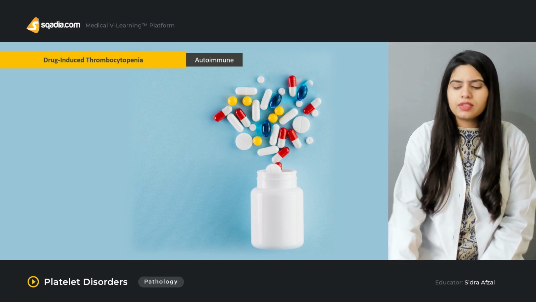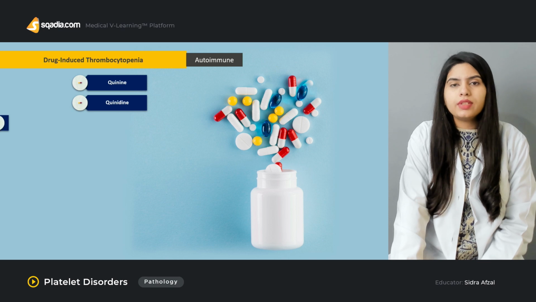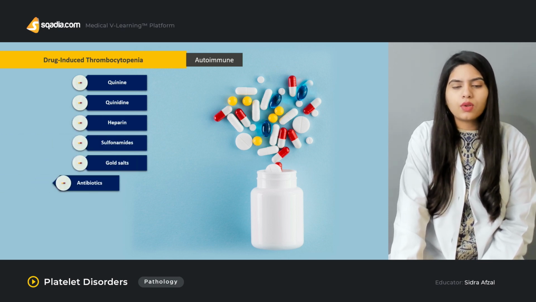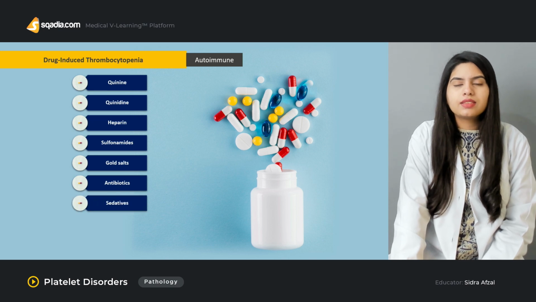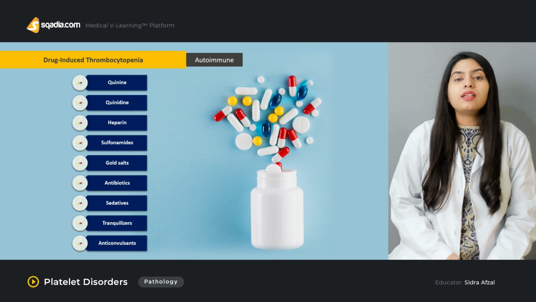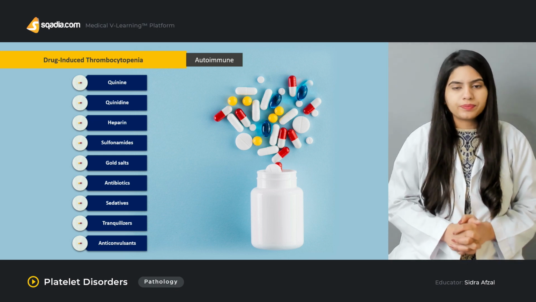There are so many drugs that are responsible for causing it, like quinidine, heparin, sulfonamides, gold salts, antibiotics, sedatives, tranquilizers, and anticonvulsants. These are examples of the drugs that are responsible for causing thrombocytopenia.